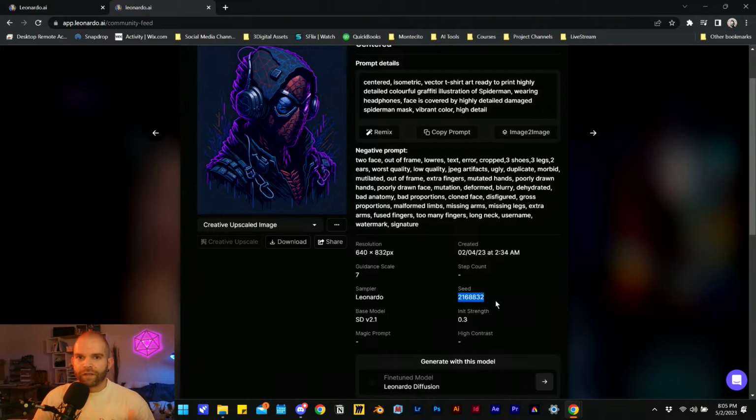So the seed is sort of like the starting point of the image, which really determines consistency, right? If you always have the same starting point, even if the prompt changes a little bit, or if you have different combinations of things, the seed basically accompanies the model. And if you have that model and the seed, essentially, you always have a consistent starting point for generating your image. So locking in a seed is a good way to get consistency.